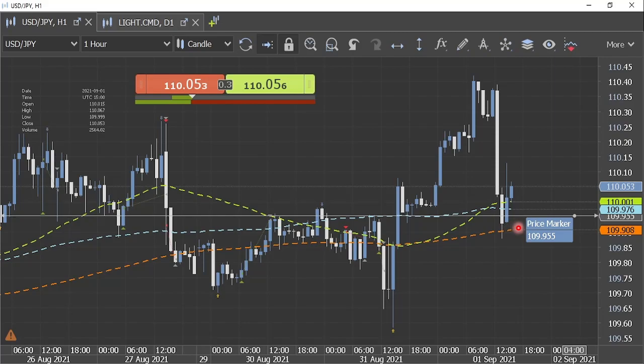for USD JPY. So as long as USD JPY is respecting this price zone, we can be fairly confident of the continuation of this bullish momentum, and we can expect the resumption of the upside move in the next session. But if it doesn't hold, and if we have the breakout on the lower side, then of course we will have to change our outlook and get ready for going short.